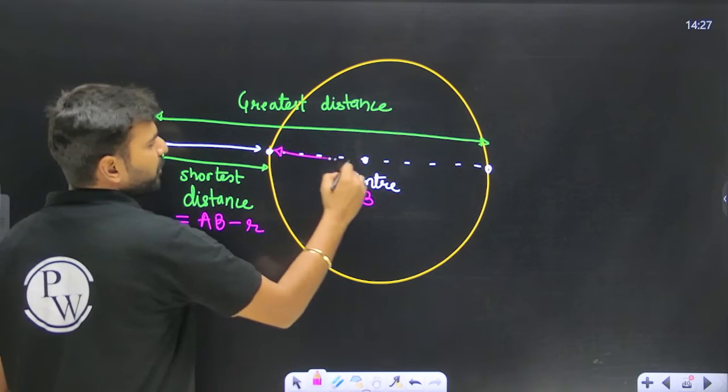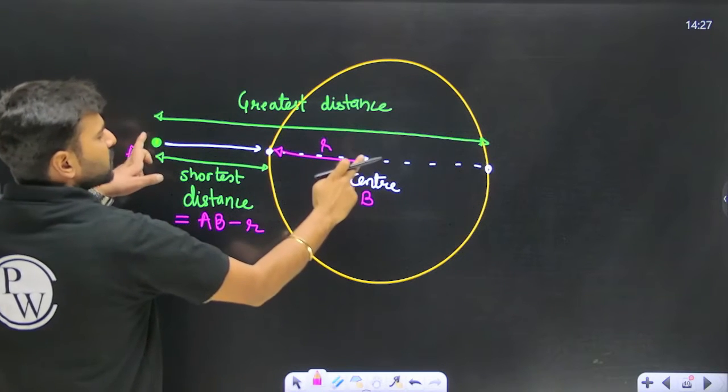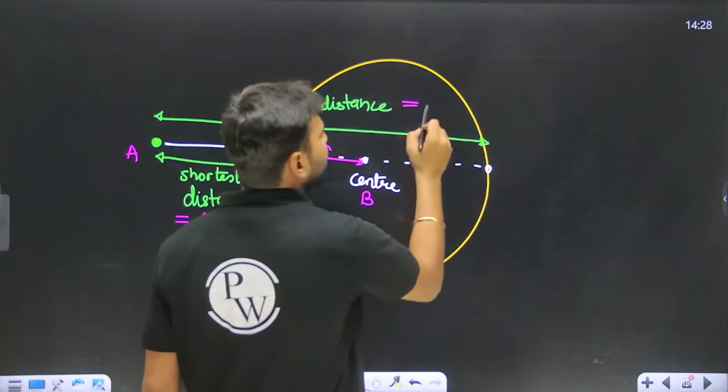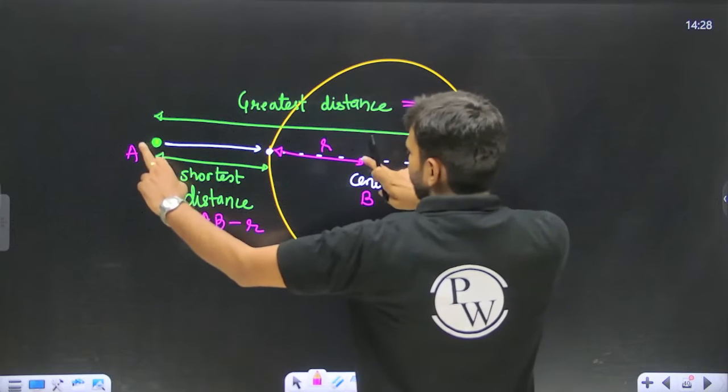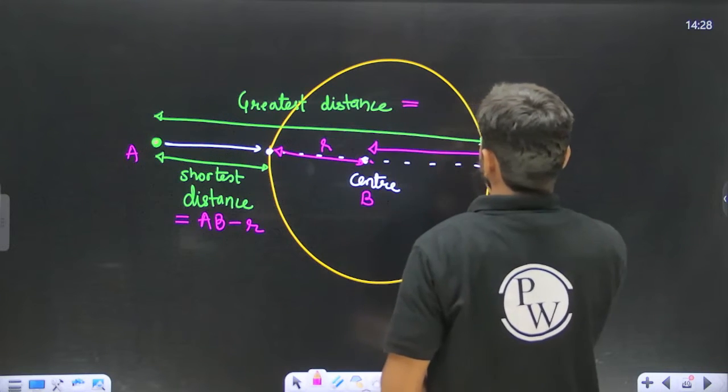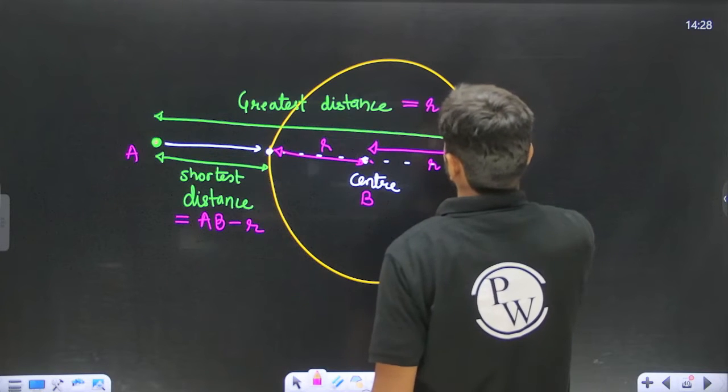Because this is going to be a radius. So from this distance, if you subtract this radius, you can get the shortest distance. Whereas if you want to have the greatest distance, what you can do is write down the distance between A and B point and just add the radius to this. You're going to get the greatest distance between the point and the circle.